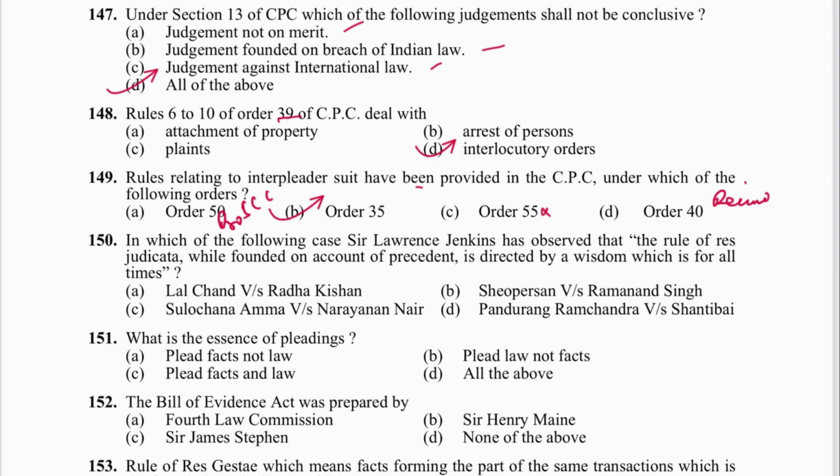Next is 150. In which of the following cases Sir Lawrence Jenkins has observed that the rule of res judicata, while founded on account of precedent, is directed by wisdom which is for all times? It was Shio Parsan Singh versus Ramanand Singh. B is the answer.